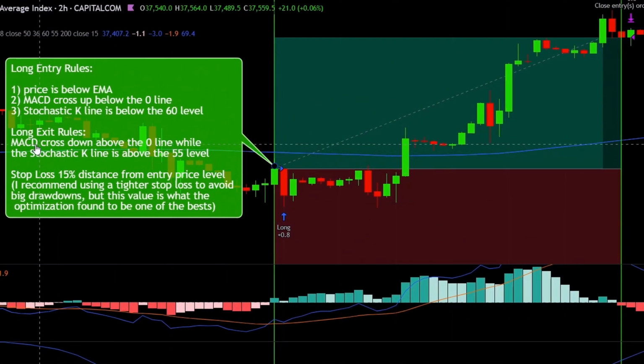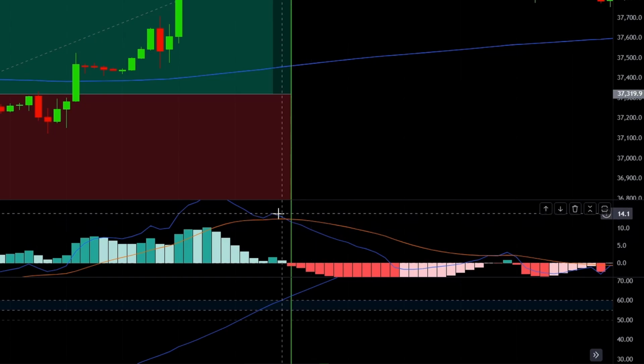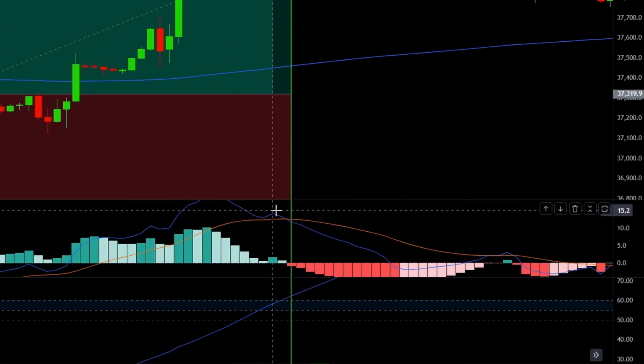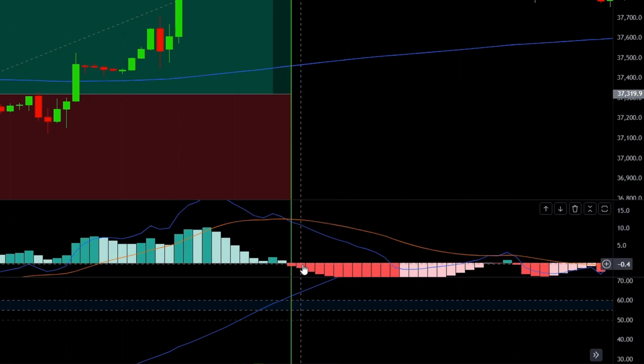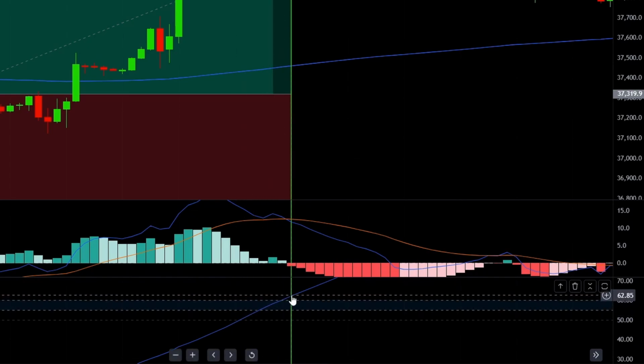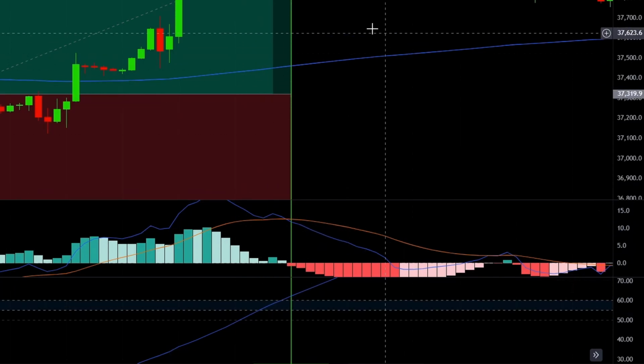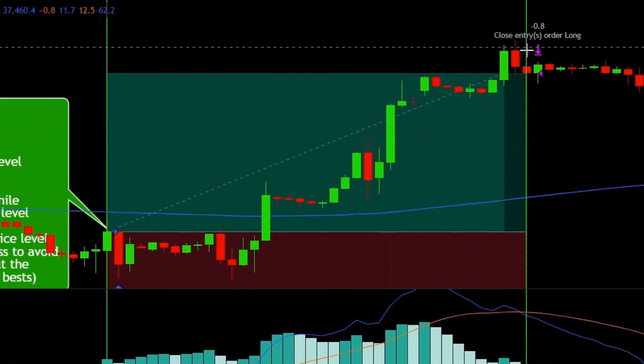We can close the strategy if we see a MACD cross down above the 0 line, while the stochastic K line is above the 55 level. So there are 2 conditions that need to be met. First, we need to see a MACD cross down, which is this one, above the 0 line, which is here, while the stochastic K line is above the 55 level, which is this level. So as you can see, that condition is met right here, and our script exited the position right there.